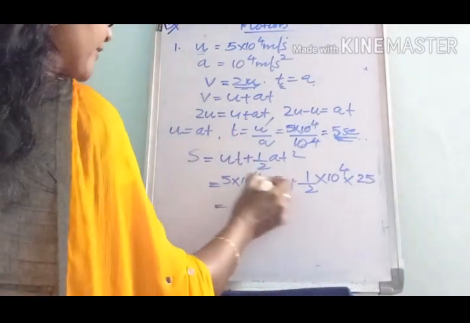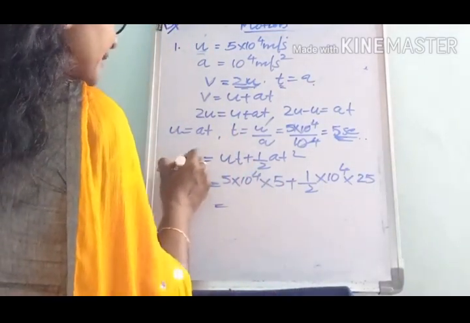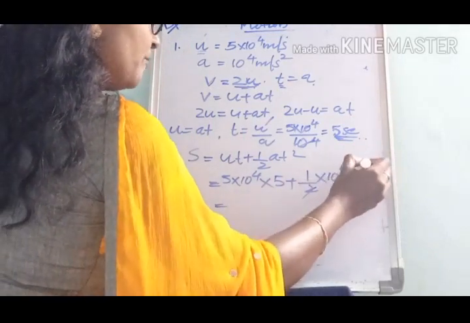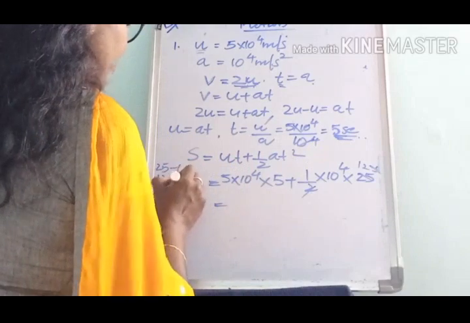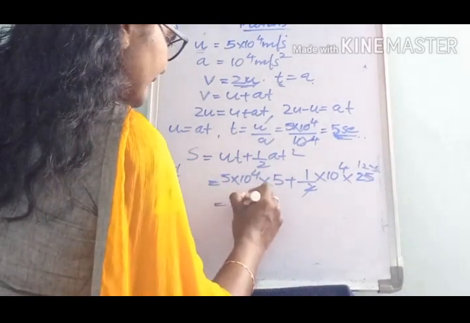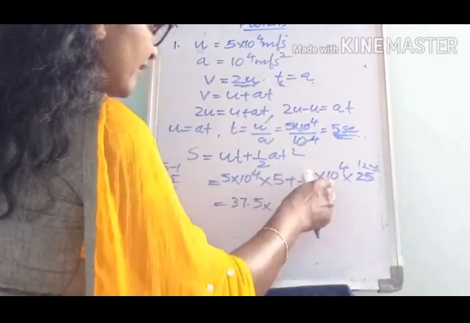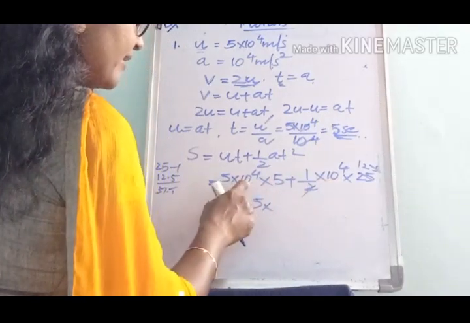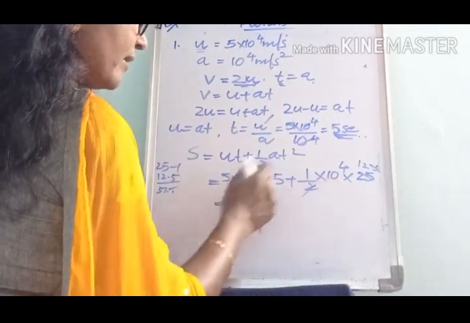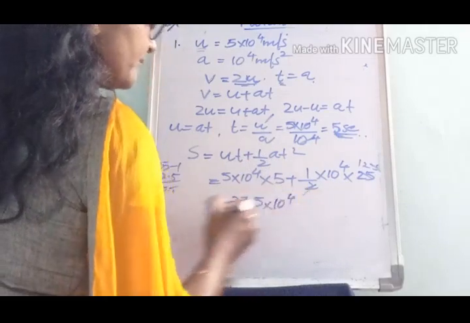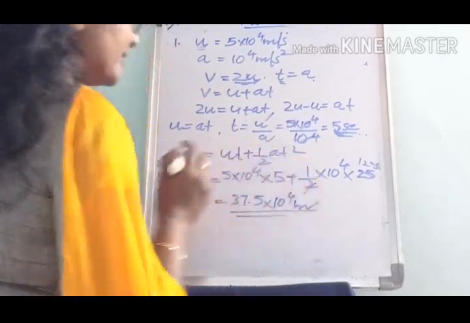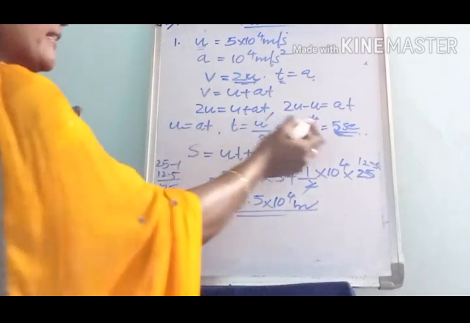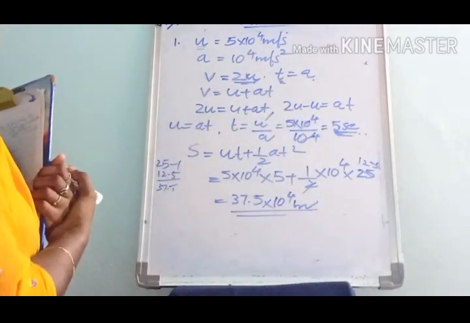So 25 plus 12.5 is 37.5. Taking 10 power 4 as common, that is 37.5 into 10 power 4 meter. This is the distance travelled by the electron during the time 5 seconds.